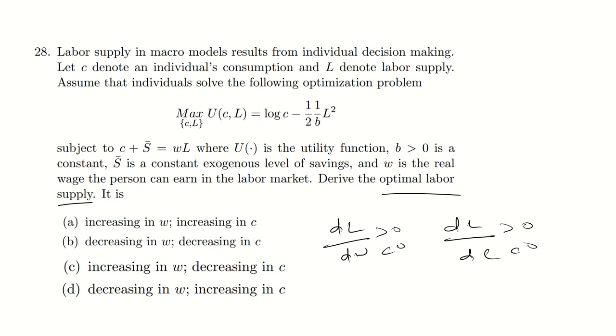That's the question. Just differentiate it: if you get a negative sign, it shows negative, and if positive, it shows positive.